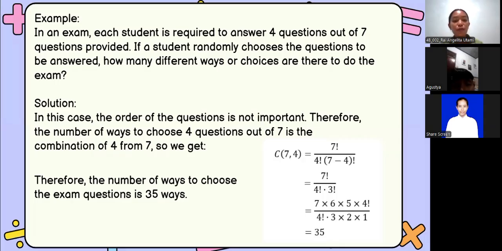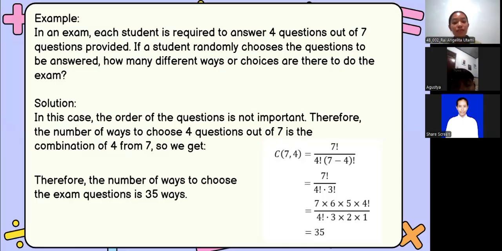Therefore, we use the combination of 4 from 7, which is written as C of 7, comma 4. Using our formula, C of 7, comma 4 equals 7 factorial divided by 4 factorial times 7 minus 4 factorial, which simplifies to 7 factorial divided by 4 factorial times 3 factorial.